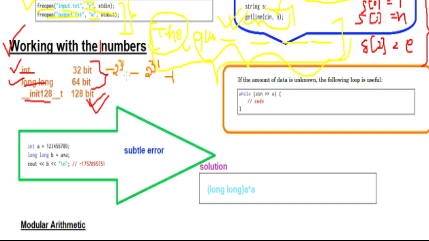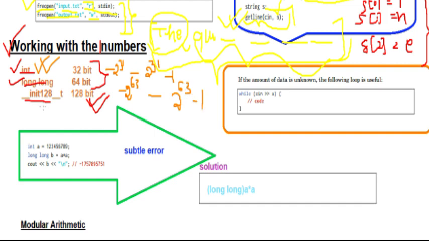And if the number is above this range, then you can't use int, you will get wrong output, and in that case you use long. So what is the range of long? It is -2 raised to power 63 to 2 raised to power 63 minus 1.